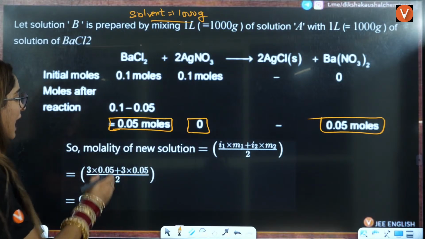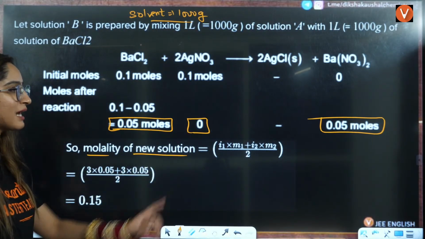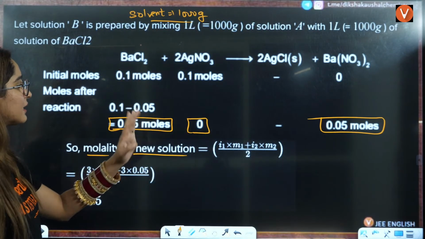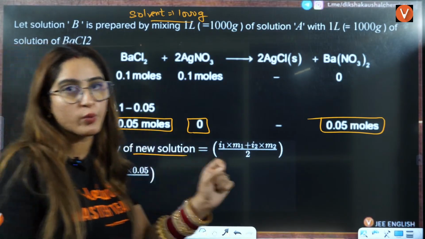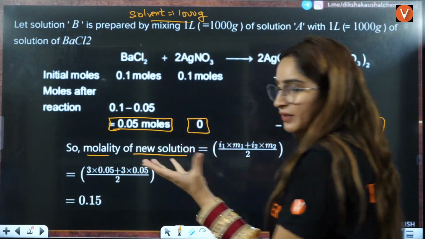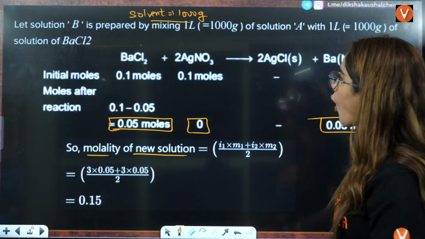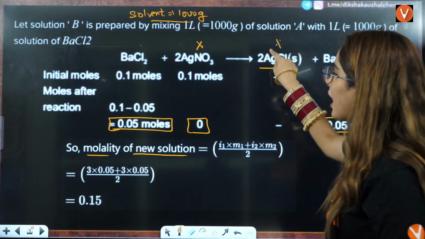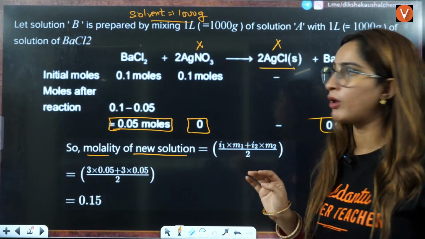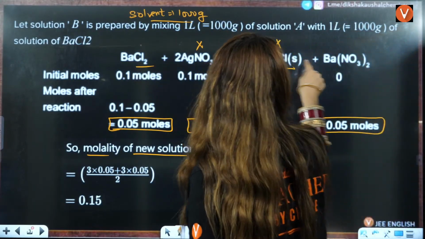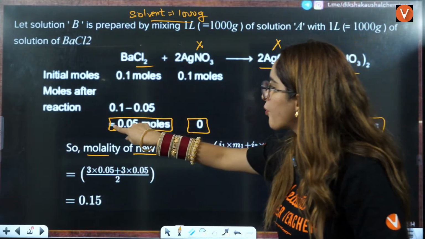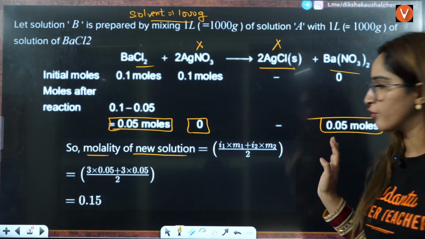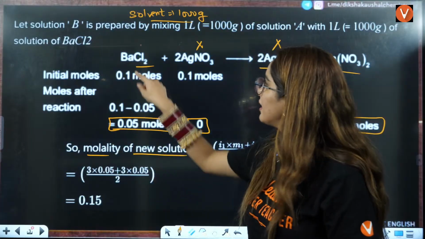Right? Now we will calculate the molality of the new solution, that is i into m1. Here it is m1 because in the end what you will have in the solution, because all of AgNO3 is totally consumed. This is solid, we can't count it while calculating the molality, right? This we will take, this we will take. So this is 0.05, this is also 0.05. So you have 3, why?